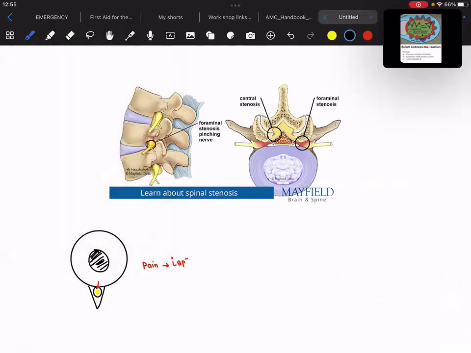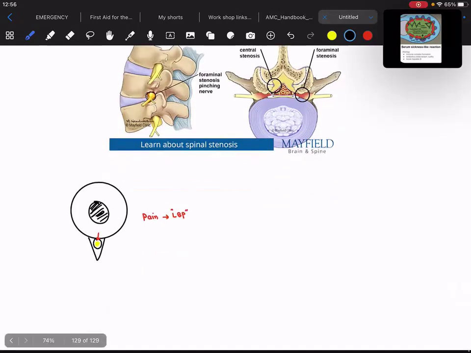To be honest, I usually discuss it in orthopedics, but there were some people who were requesting me to discuss back pain, and more importantly, spinal stenosis. So I had to do this, right? I had to do this.